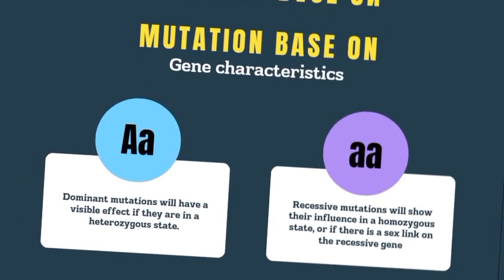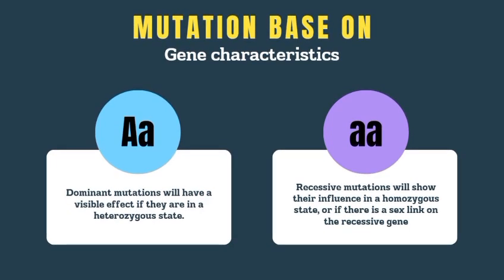The next slide is slide number 19. Mutation based on gene characteristic. Genes come in pairs, called alleles. The dominant mutation is visible even if only one copy is mutated. The recessive mutation is visible only if both copies are mutated. A recessive mutation can also appear if the gene is sex-linked on the X chromosome.